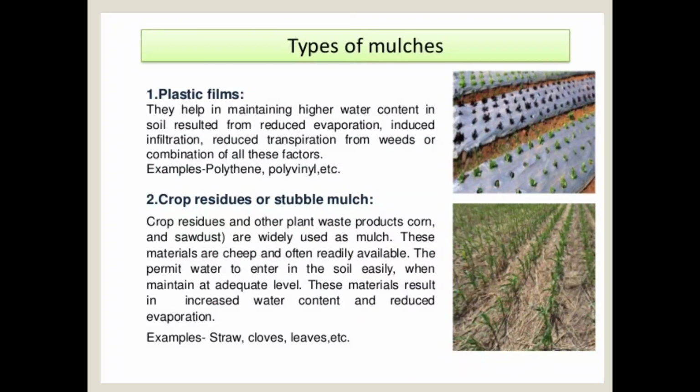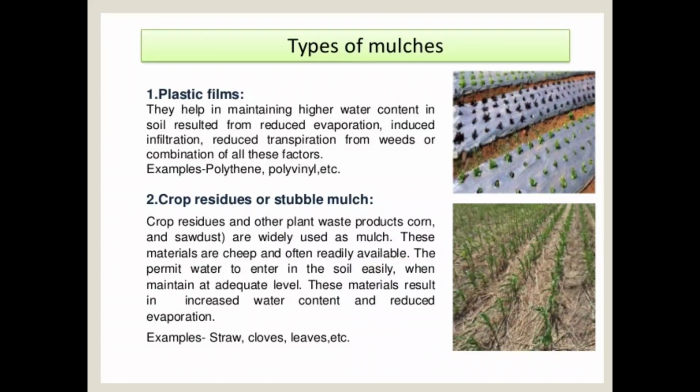Then there are different types of mulches. The first one is the plastic film. They help in maintaining a higher water content in the soil, resulting from reduced evaporation, increased infiltration, reduced transpiration from the weeds, or a combination of all these factors. So the first type of mulch is the plastic film.